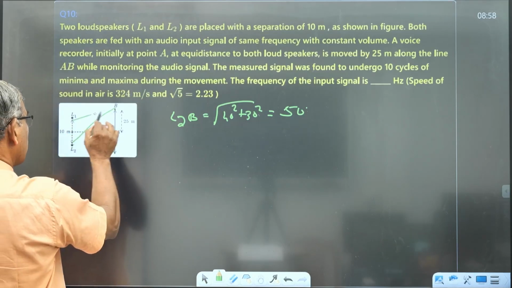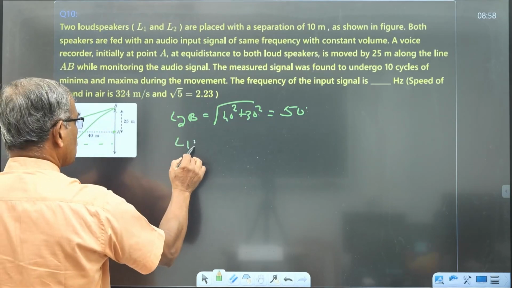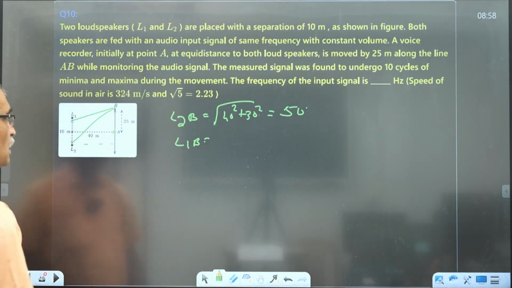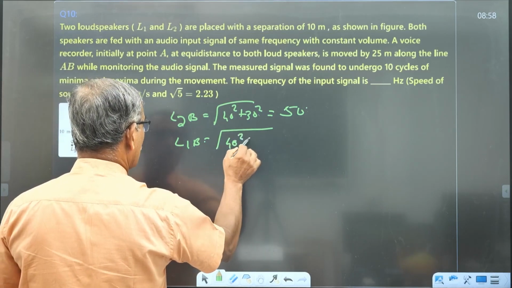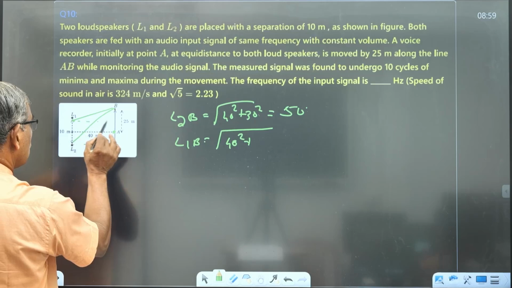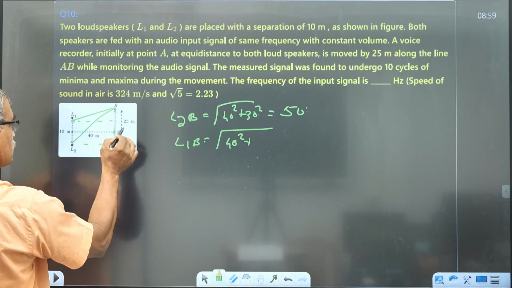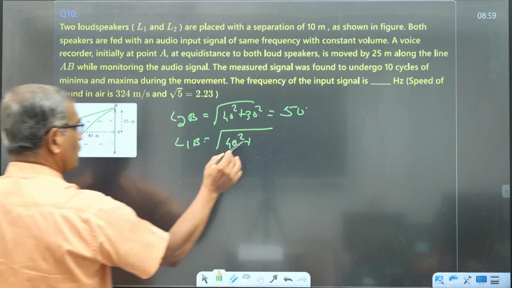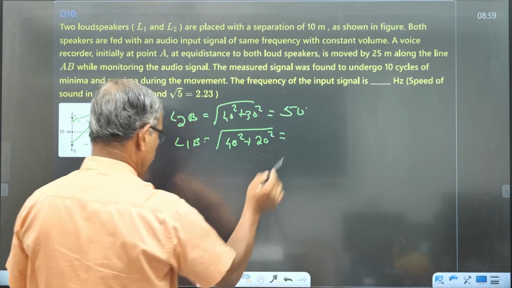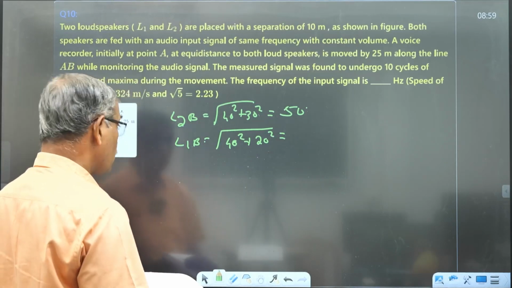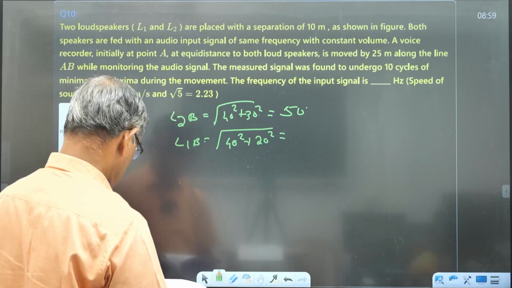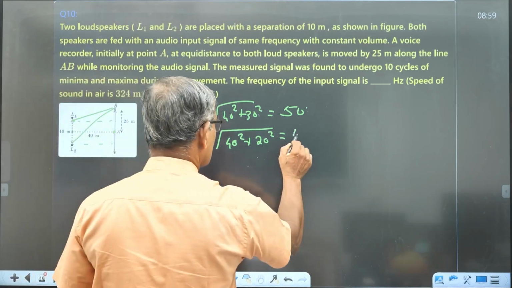Whereas L1B, on calculation, is the root of 40 squared plus 25 minus 20 squared, that is 5 squared. That calculation yields the value 44.6.